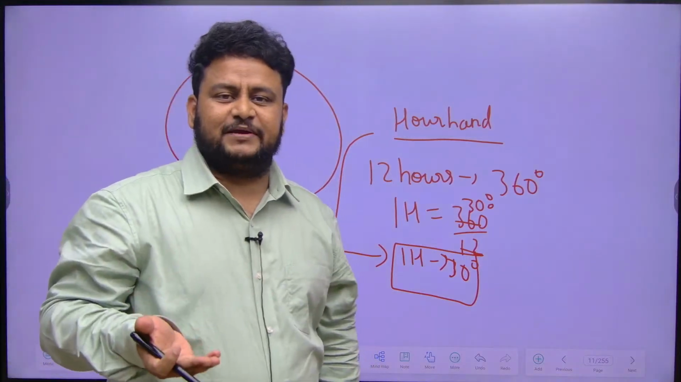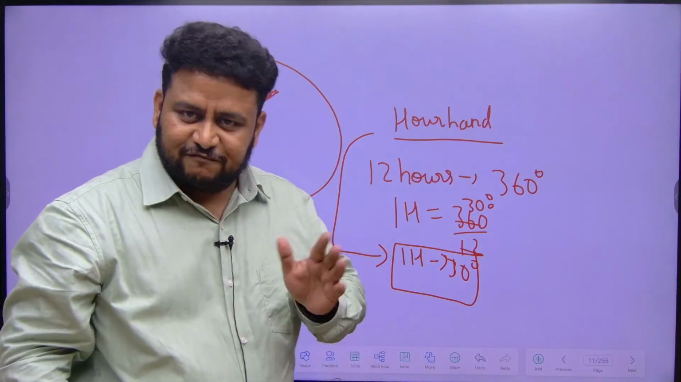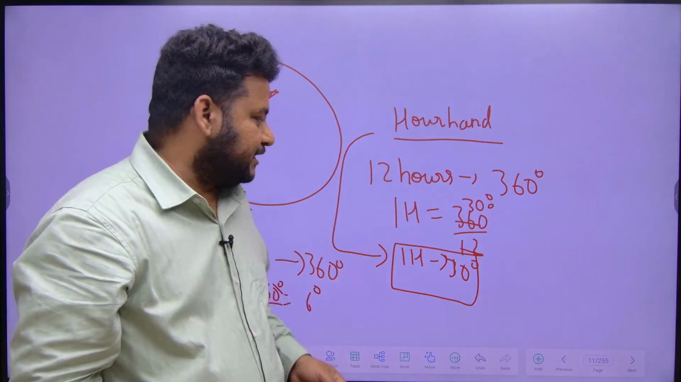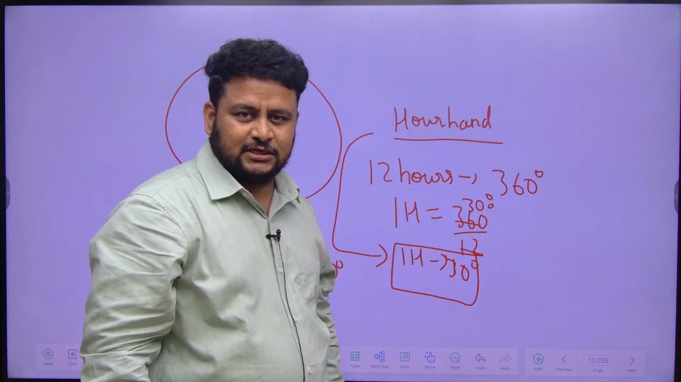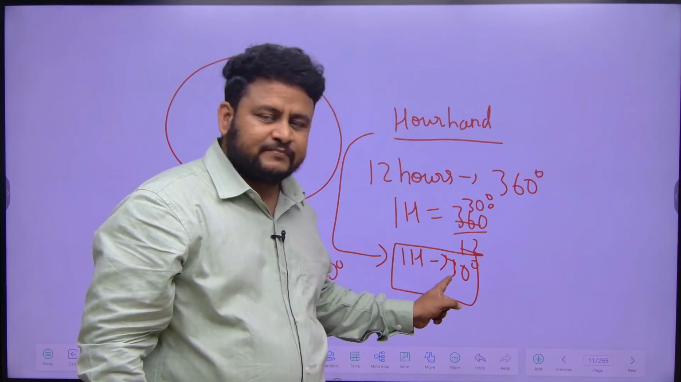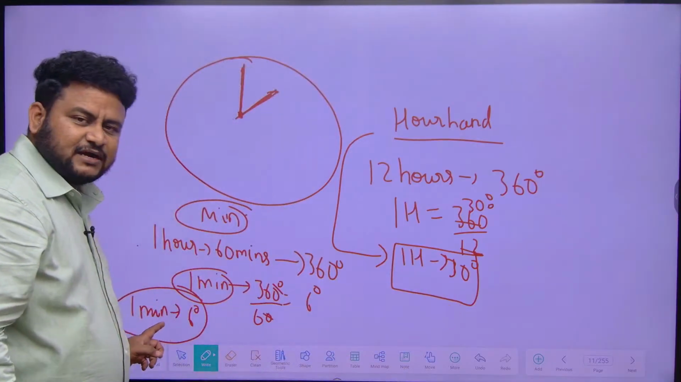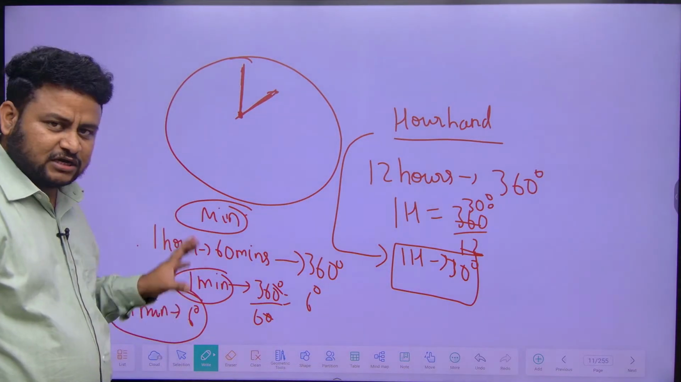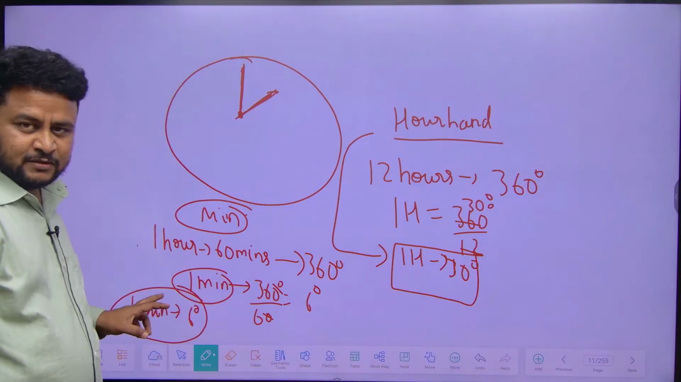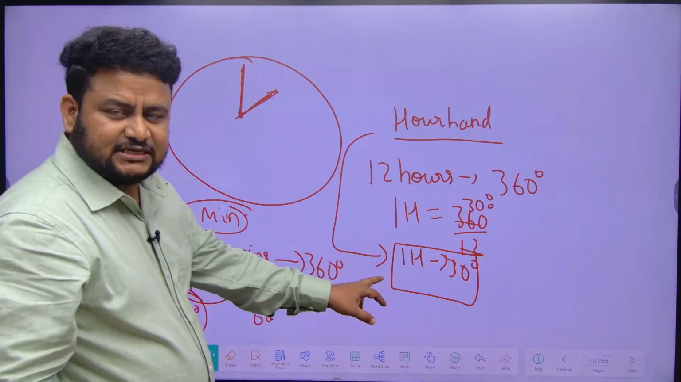Suppose it is 5 minutes, then it will cover 5 into 6, 30 degree. If it is 10 minutes, 10 into 6, 60 degree. And 1 hour is 30 degree, 2 hours is 60 degree. Like that you will be able to know. So 1 hour is 30 degree and 1 minute is 6 degree. This concept is important not just for MPC students, even for BPC students. You should know this concept.